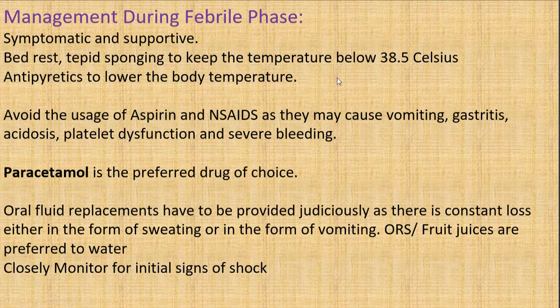So that is more important rather than vomiting, gastritis, and acidosis. Aspirin and NSAIDs will lead to platelet dysfunction. As there is already platelet dysfunction and platelet destruction in dengue, aspirin and NSAIDs are strictly contraindicated because they may lead to severe bleeding. And then only paracetamol should be given.